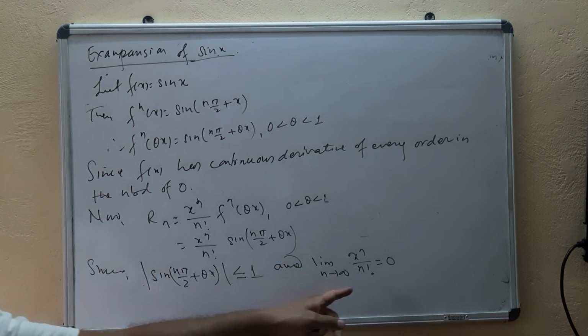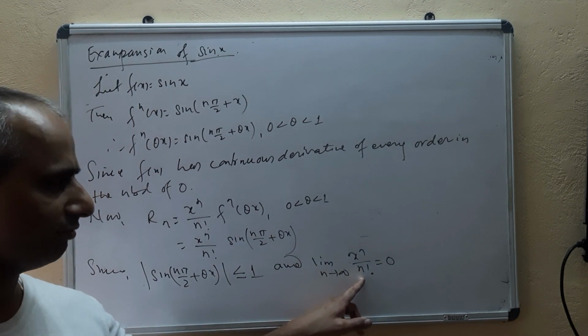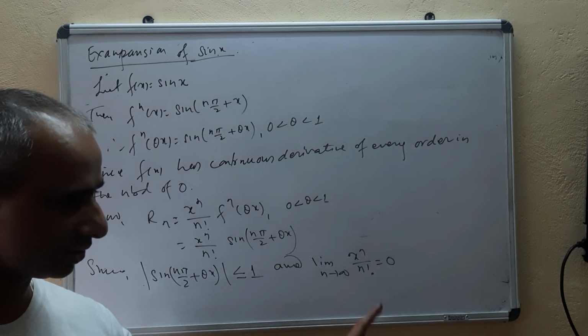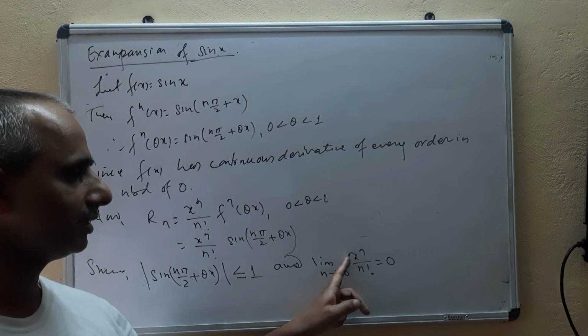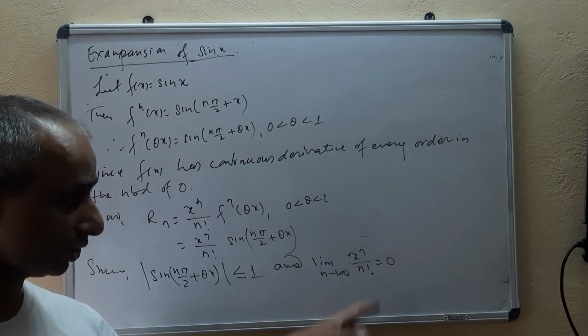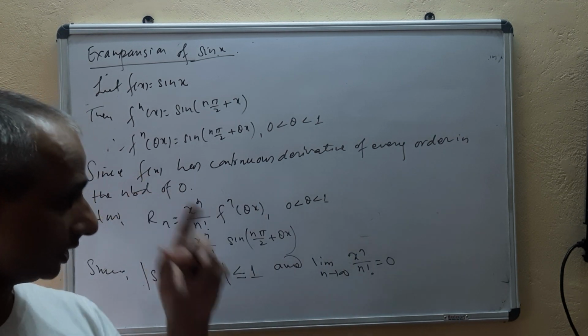I told you this in the previous problem. How? Because the denominator grows very quickly compared to the numerator. So it tends to 0 before the numerator becomes infinity, the whole term becomes 0, isn't it?